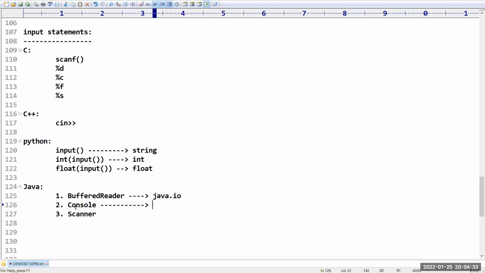This Console class is also available in java.io. The Scanner class is available in java.util. Remember these words carefully. Remember these words carefully, because I will explain these things.